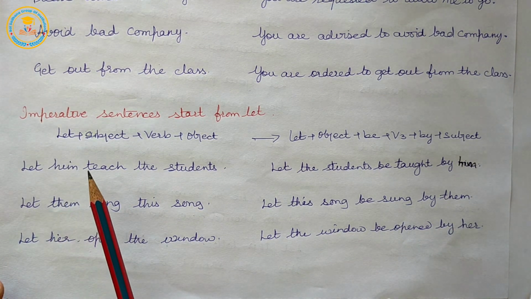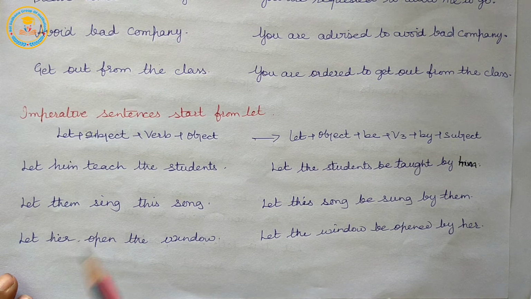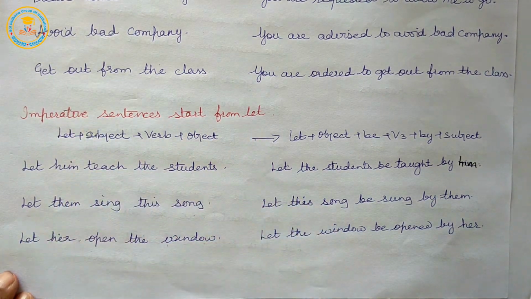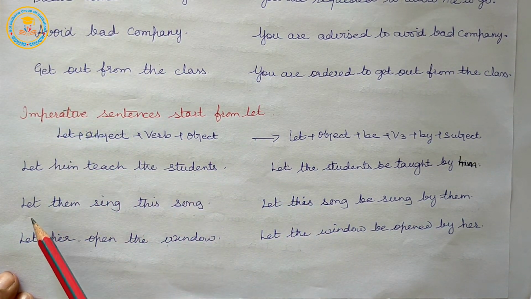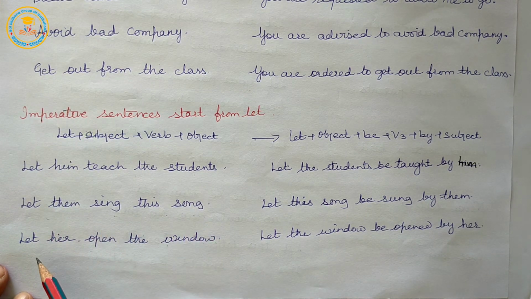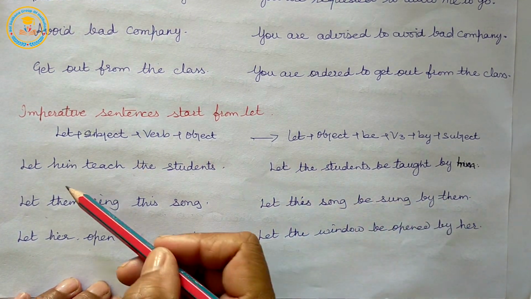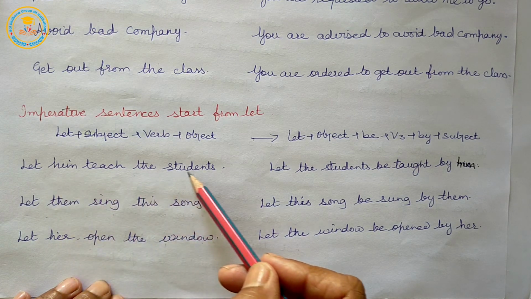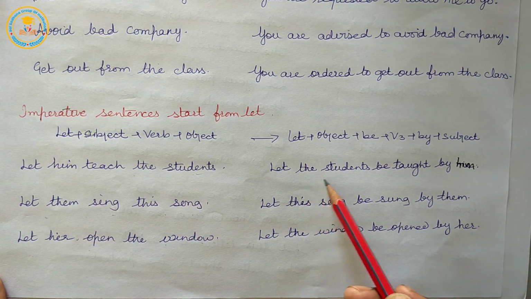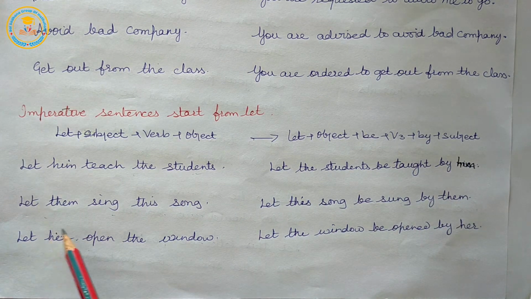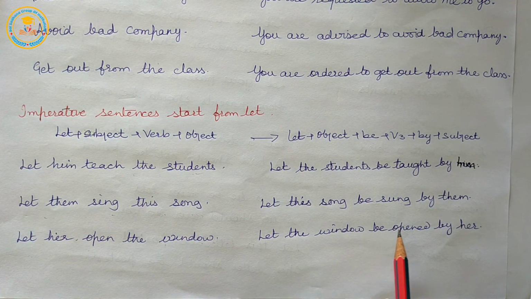So, here are some sentences related to the imperative sentences that start with let. Let him teach the students. Let them sing this song. Let her open the windows. And the passive forms of these sentences: let the students be taught by him; let this song be sung by them; let the windows be opened by her.